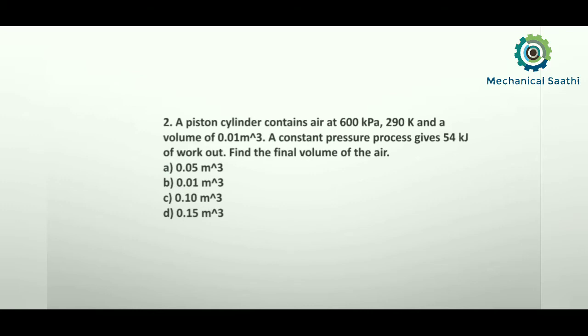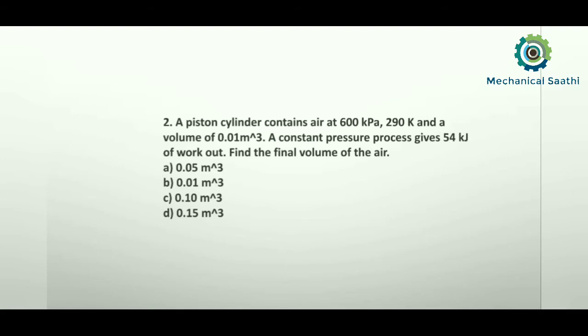Let us read it. A piston cylinder contains air at 600 kilopascal. Temperature is given as 290 Kelvin and the volume is 0.01 meter cube. So the volume at that initial condition is also given, that is 0.01 meter cube. A constant pressure process gives 54 kilojoule of work output. So the process is constant pressure, and work is obtained from the system, given as 54 kilojoule. And we need to find the final volume of air.